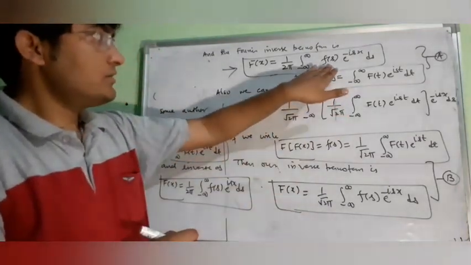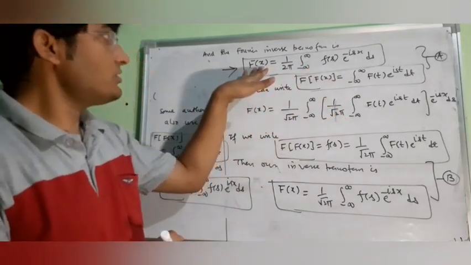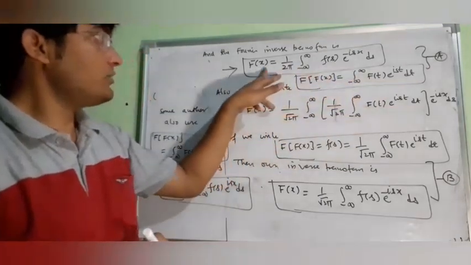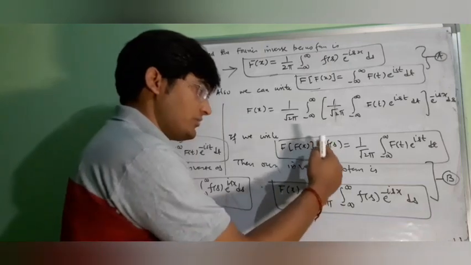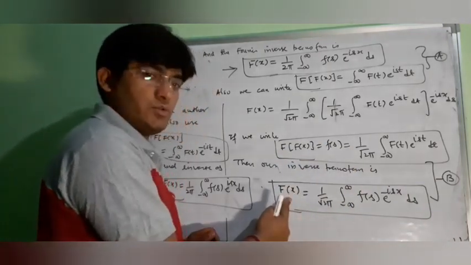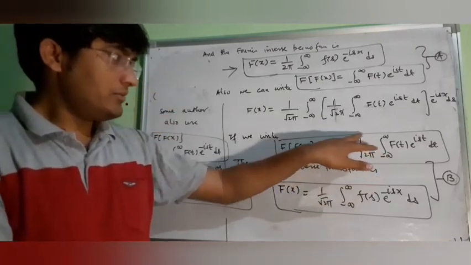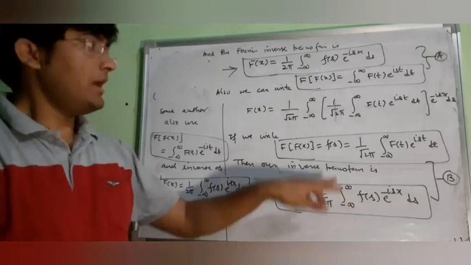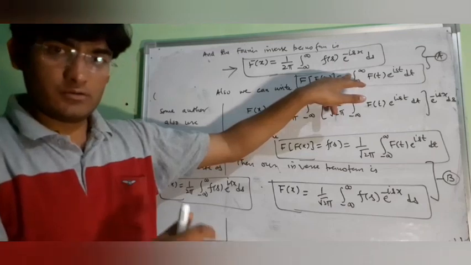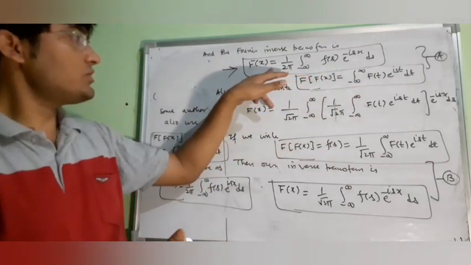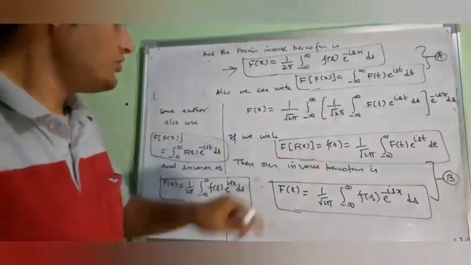So we will use this during our questions. So this will be our Fourier transformation of a function fx, and that will be your inverse Fourier transformation. You can also use this one as the Fourier transformation of a function fx and this one as the inverse Fourier transformation of fx. Please note that in formula number 5, we have the coefficient 1 by 2 pi; here in the Fourier transformation we have no coefficient, but in the inverse Fourier transformation we have a coefficient 1 by 2 pi. Note down these two facts.